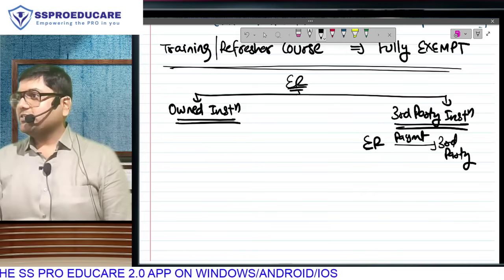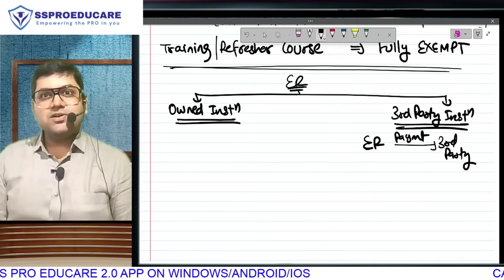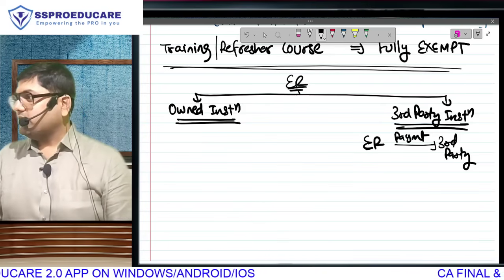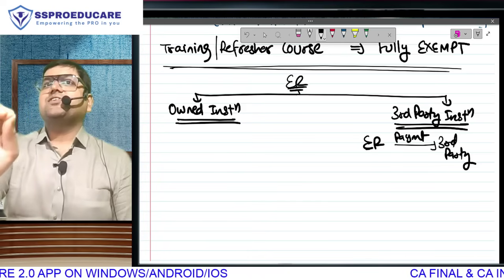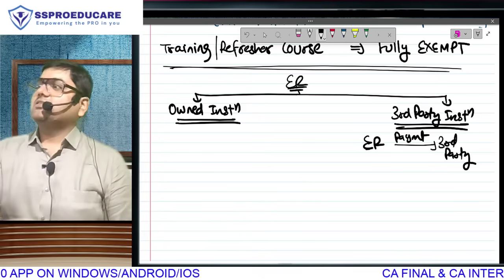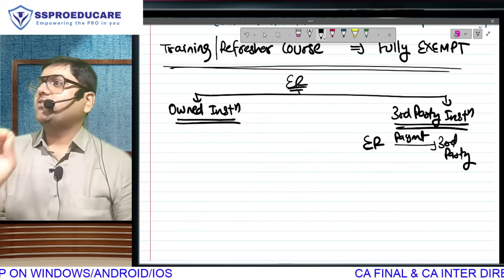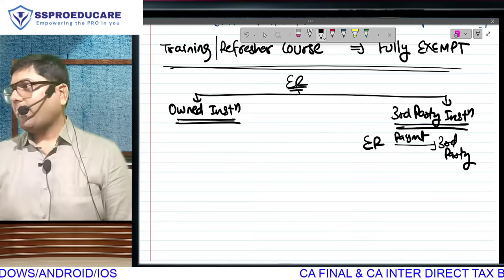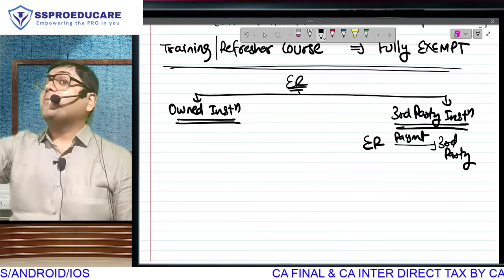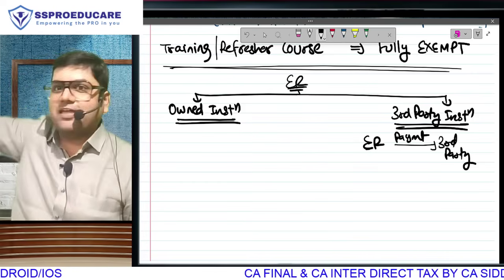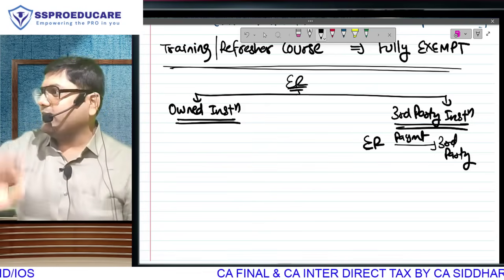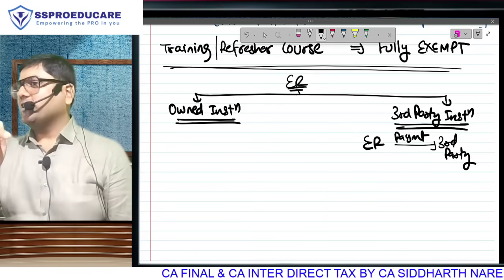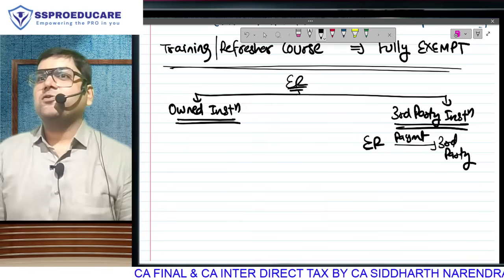You know there are college teachers. They must be having children. They also study, no? Is it possible that a teacher's kids are studying in HR and the college is not charging fees? Is that a perquisite? Correct? Now, if the employer is paying the third party institution, then valuation is easy. Amount paid equal to value. But here, it's not a part of the general rule, which is why it's separately being taught to you.